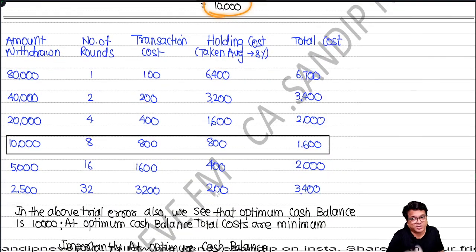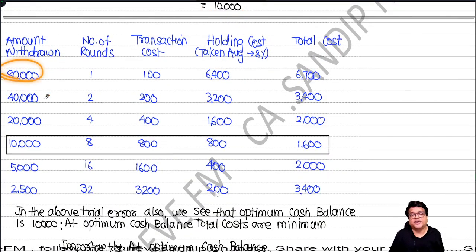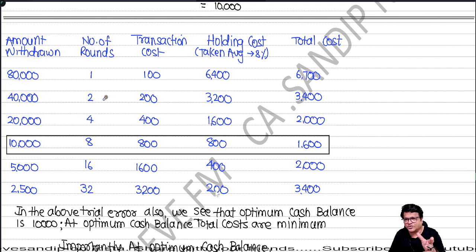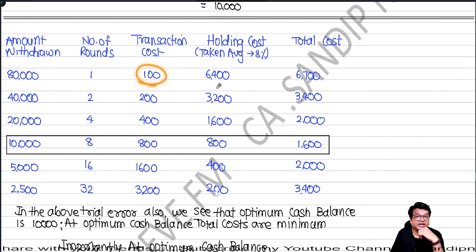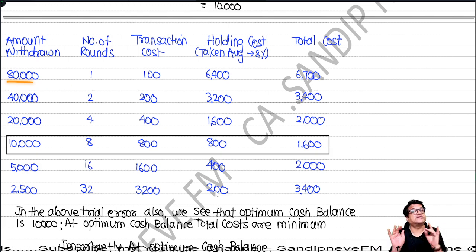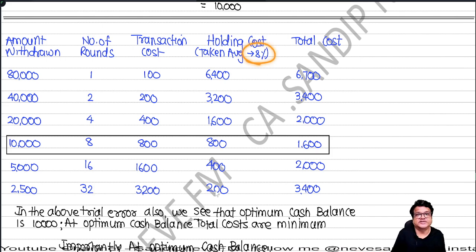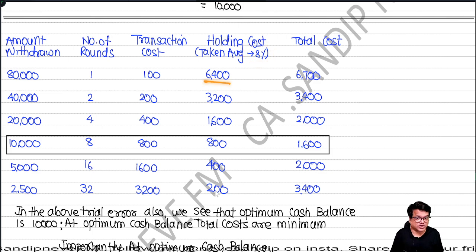We do trial and error, people. If I assume that my optimum cash balance is 80,000, I'll withdraw all 80,000 at one go. So I'll just take one round. It will cost me 100 rupees. But if I withdraw 80,000, I'll be losing 16% annually. So I take an average. Average is 8%. So 6,400, the average cost.